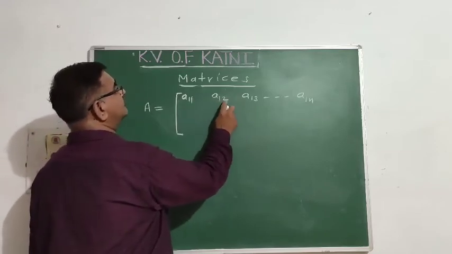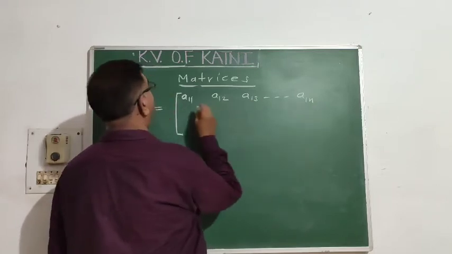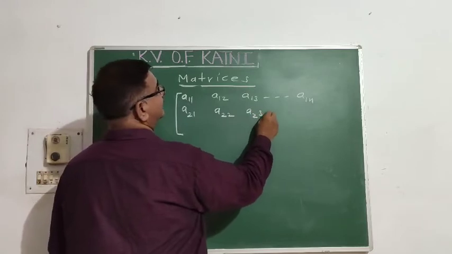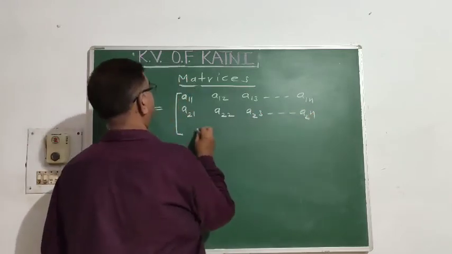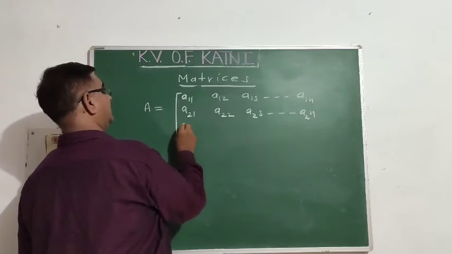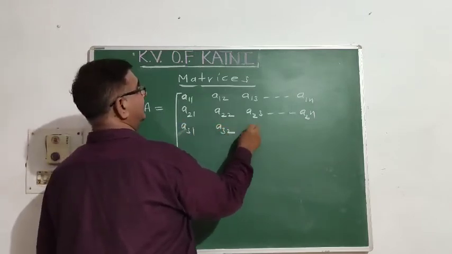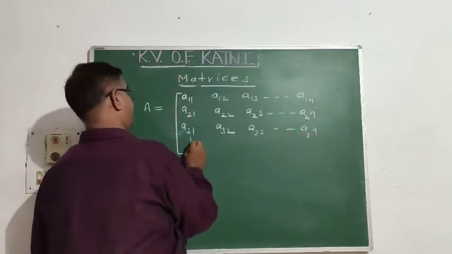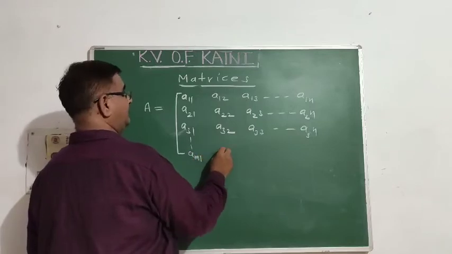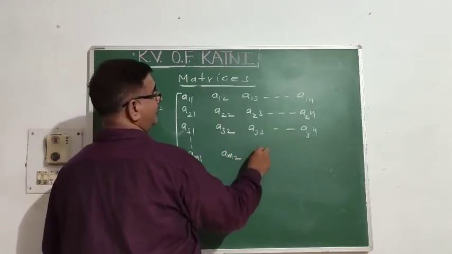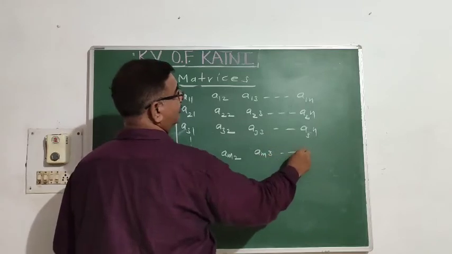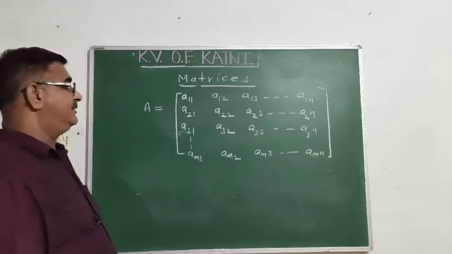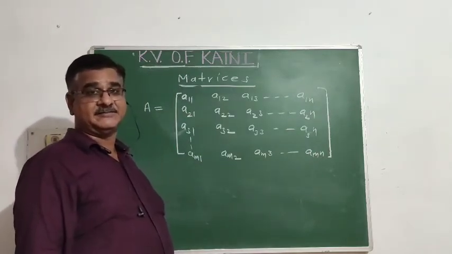Second row: A21, A22, A23, A2n. Third row: A31, A32, A33, A3n, and so on. Mth row: Am1, Am2, Am3, and Amn. This is the general form of a matrix.